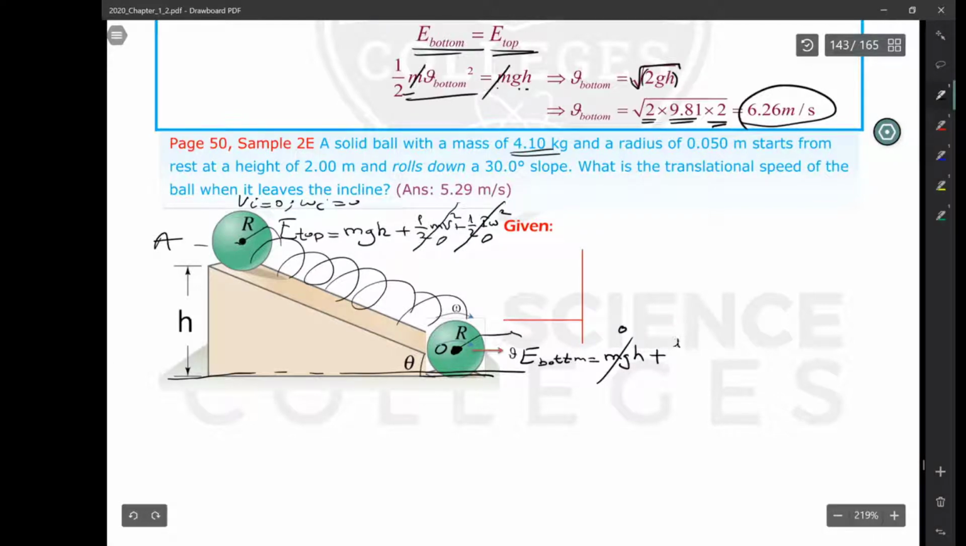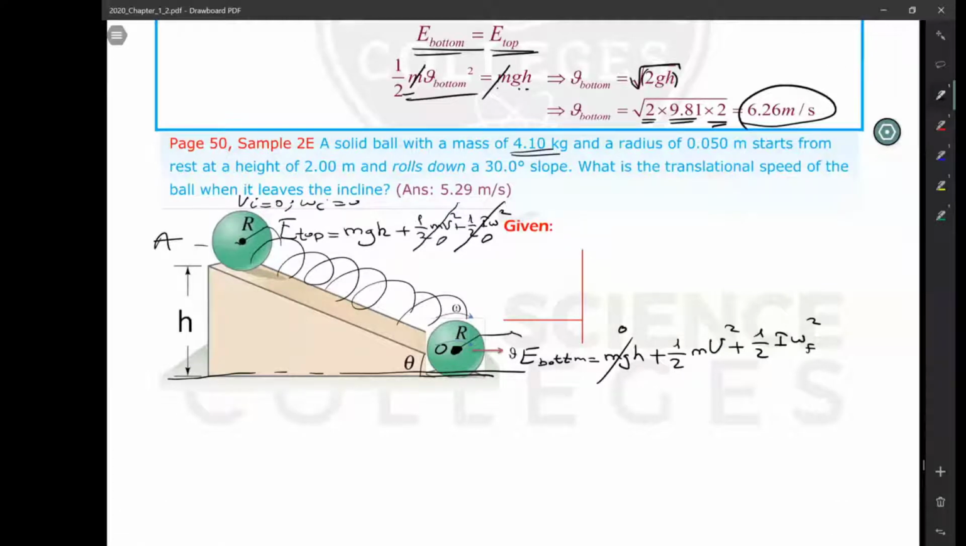That's why we are going to write 1/2 m v squared, which is the translational kinetic energy, plus 1/2 I omega squared. So this omega is the omega final. In the beginning, omega initial is 0. So we are going to find that omega final, or we are going to find this v.